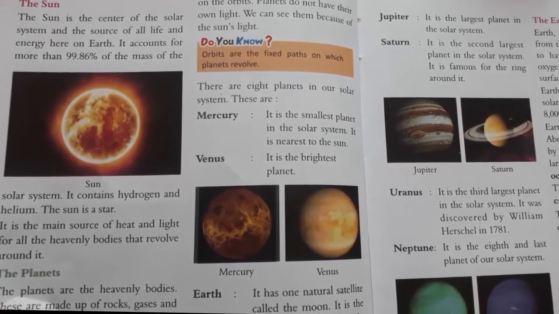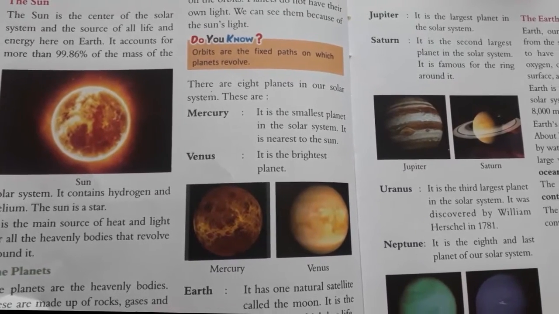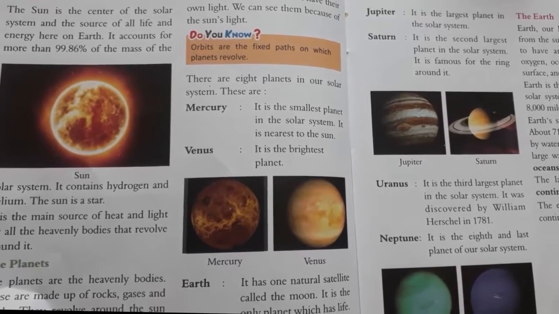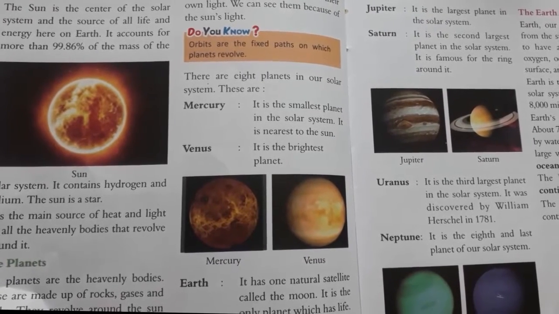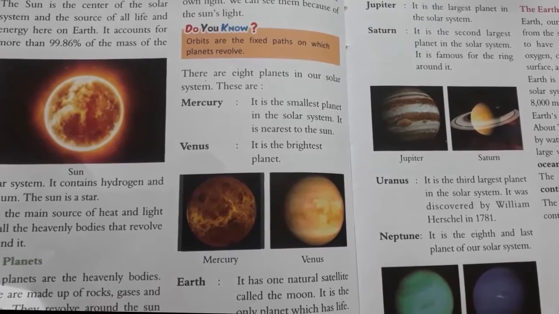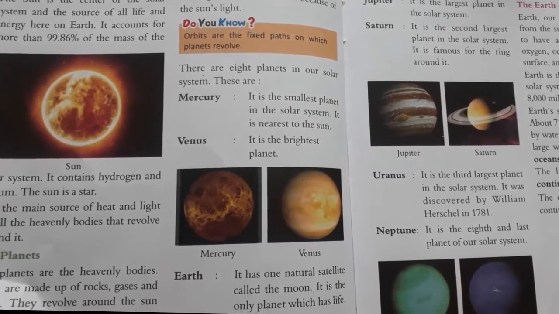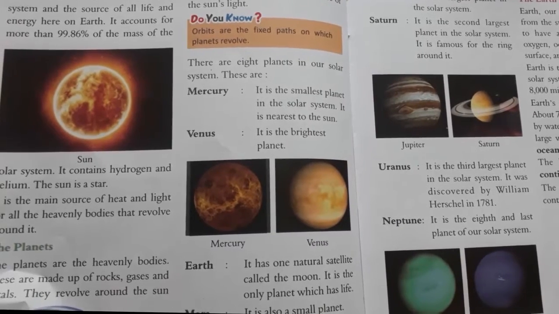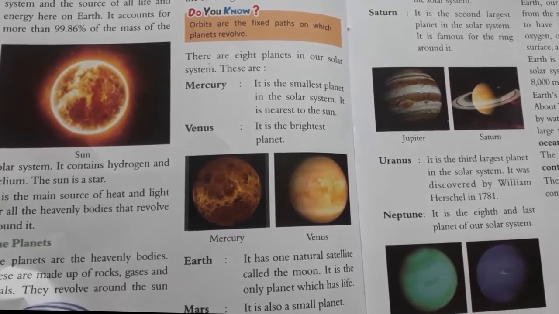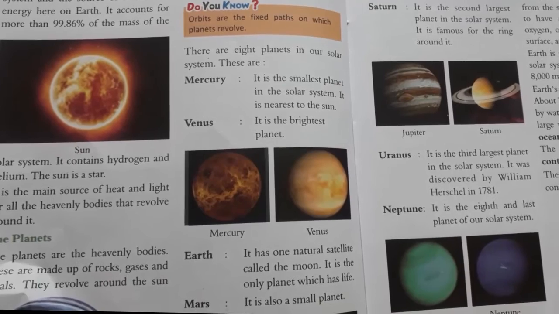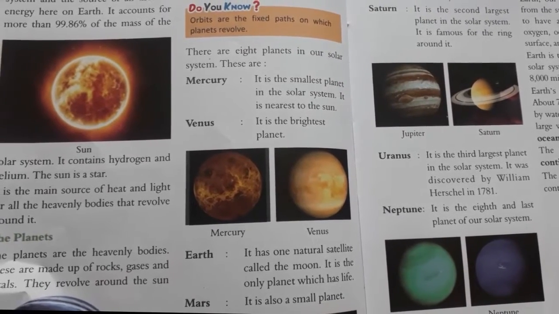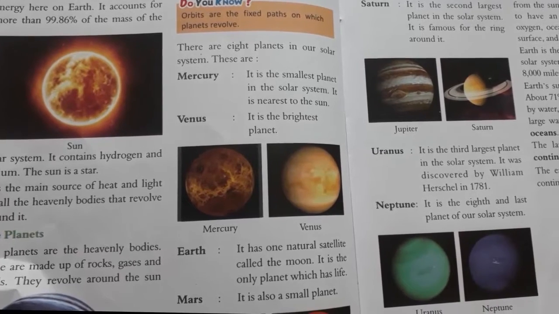The sun is the center of the solar system and the source of all life and energy here on earth. It accounts for more than 99.86% of the mass of the solar system. It contains hydrogen and helium. The sun is a star. It is the main source of heat and light for all the heavenly bodies that revolve around it.